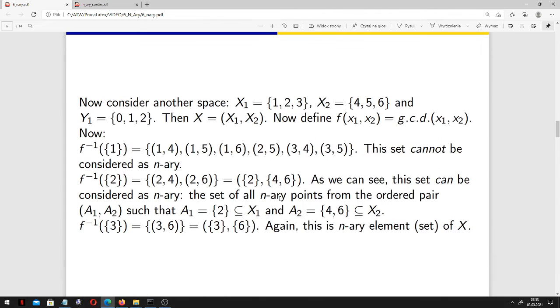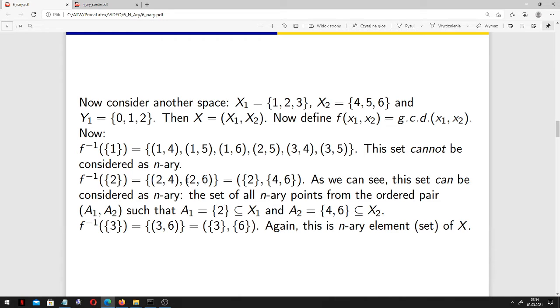But consider this space. X1 is {1, 2, 3}, X2 is {4, 5, 6}, and Y1 is {0, 1, 2}. Now, our function is the greatest common divisor of two numbers, one taken from the universe X1 and one from X2. For example, the inverse image of the singleton of 2 consists of these two pairs, (2, 4) and (2, 6), these two binary points.